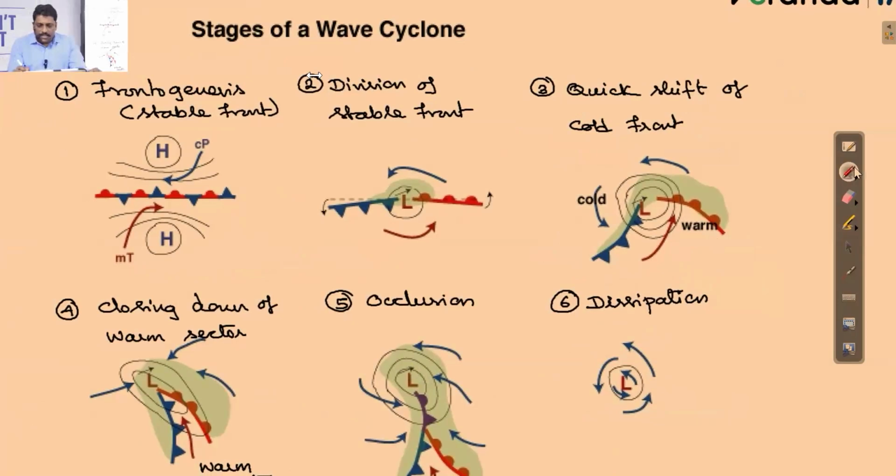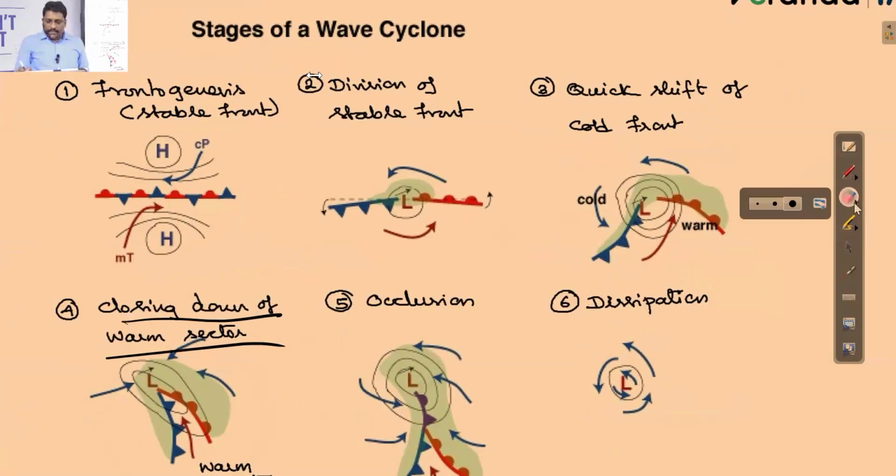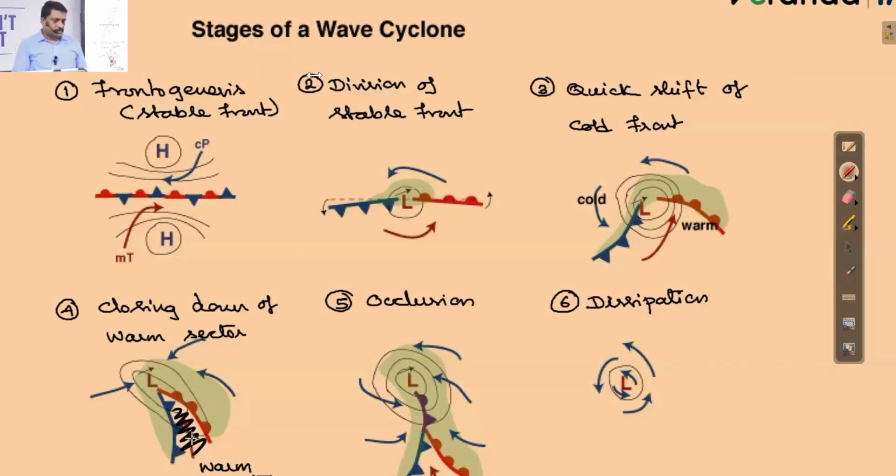The fourth stage is formality. Somewhere you can write it, closing down of warm sector. So cold front would have further moved, and the warm air mass, which is now having a ground contact, will be very, very less. Fourth stage, you call them as closing down of warm sector.